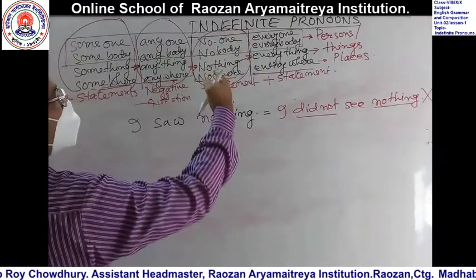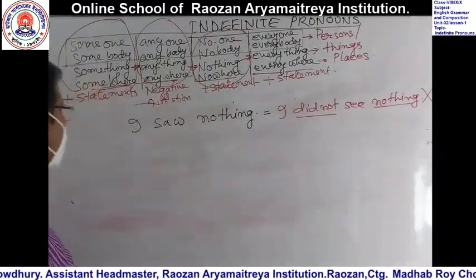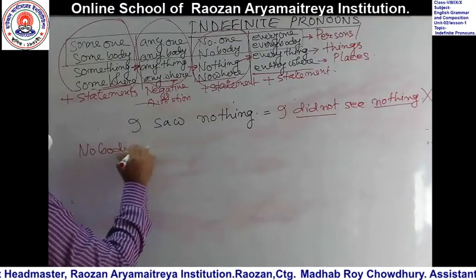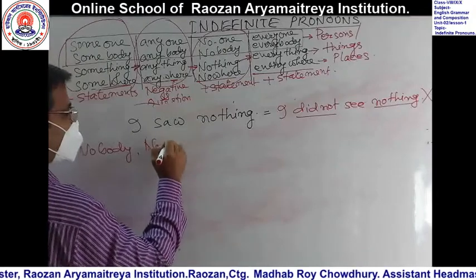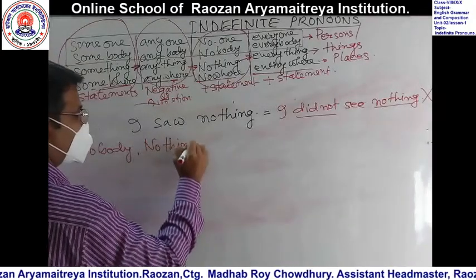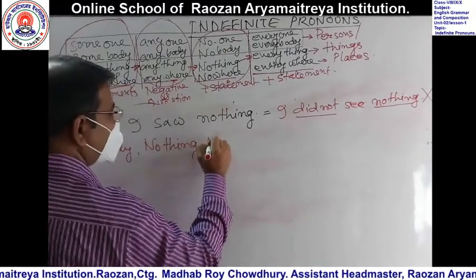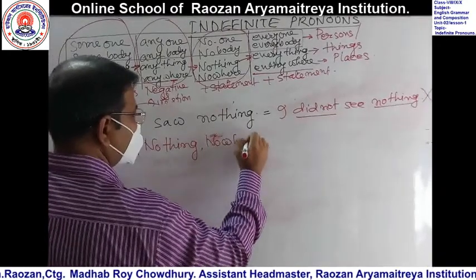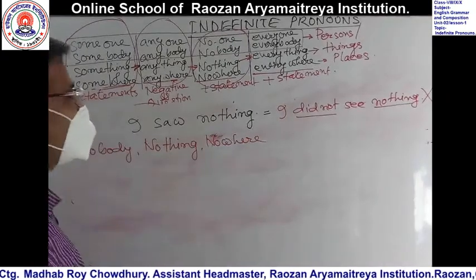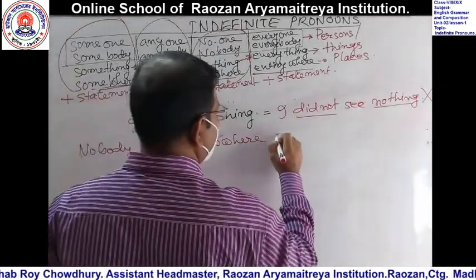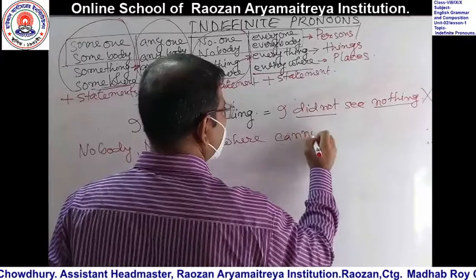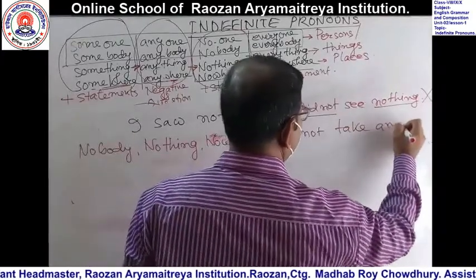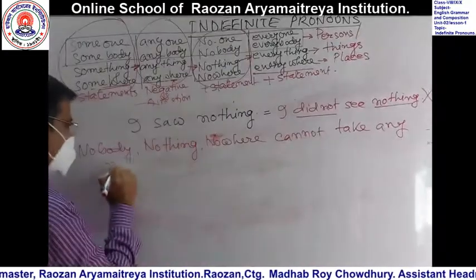So I would like to tell you: nobody, nothing, nowhere. Write it down. Nobody, nothing, nowhere cannot take any negative word.